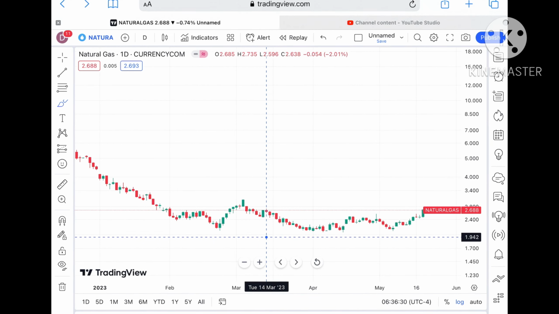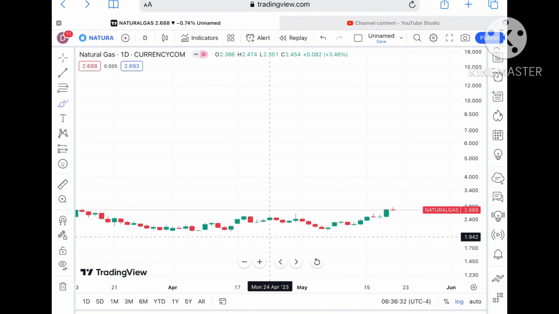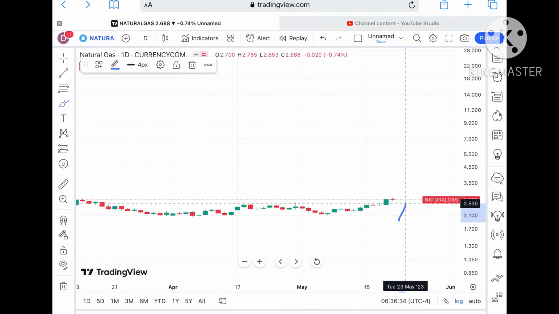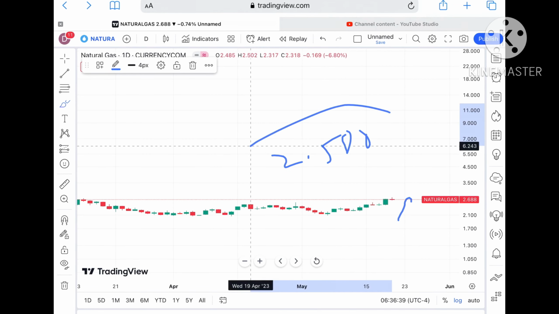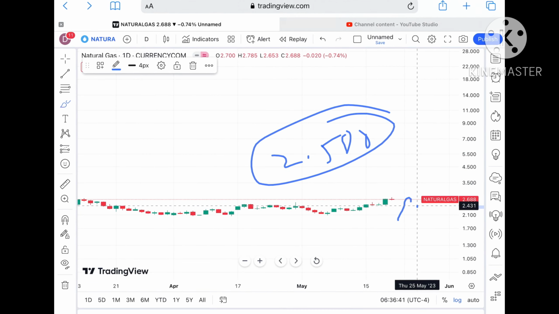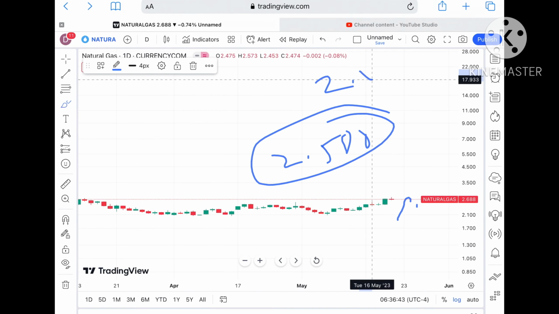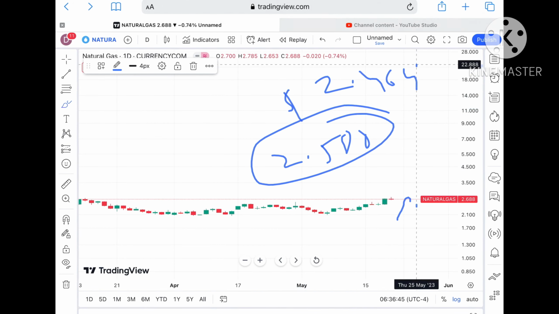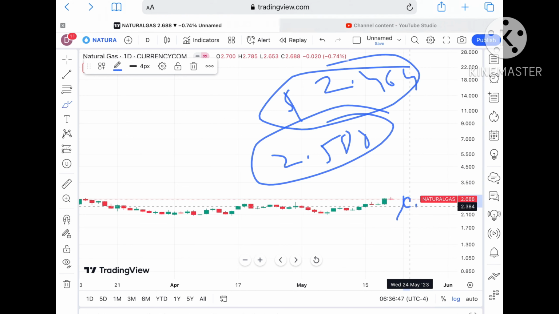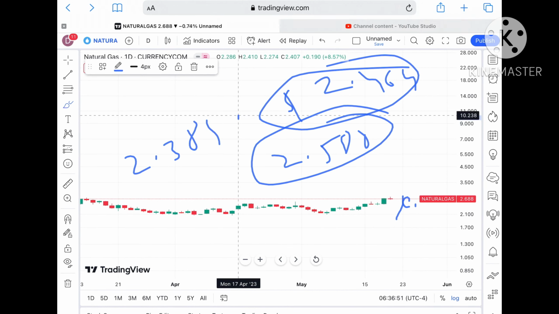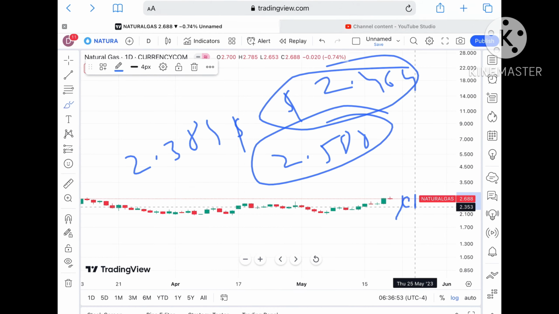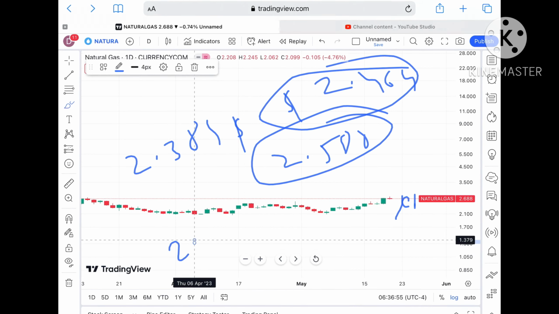But suppose the price doesn't sustain, then we can see it come down again towards a level of around $2.580, and if the price falls below that zone, then chances of going towards 2.464 are there. And if the price falls below that zone, then chances of going further lower are there. We can see a level of $2.384, and if that level also doesn't sustain, then it can fall further down towards 2.322.